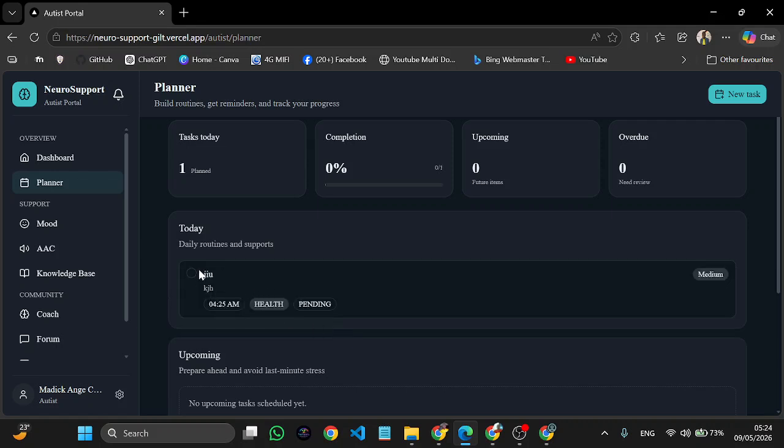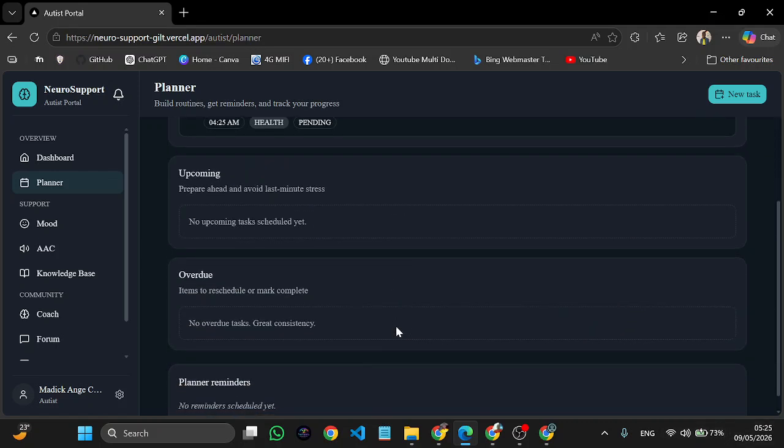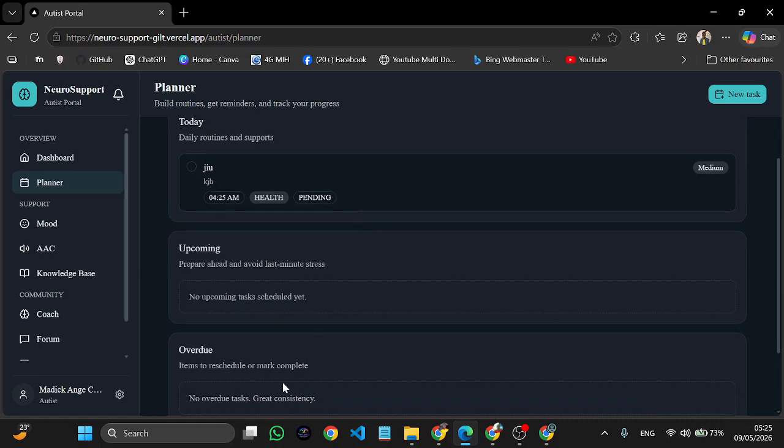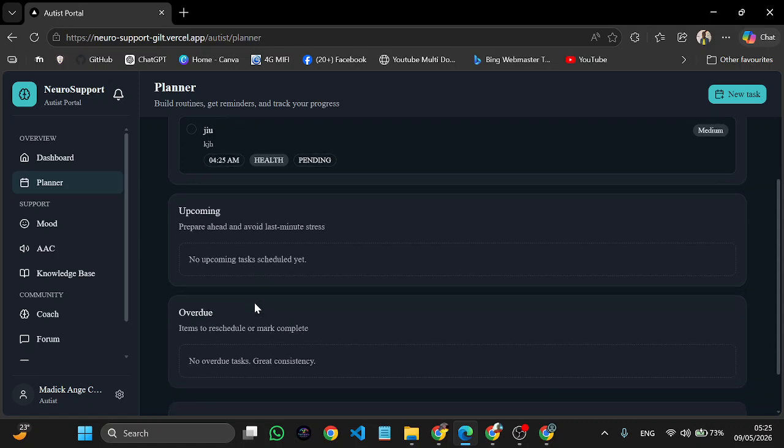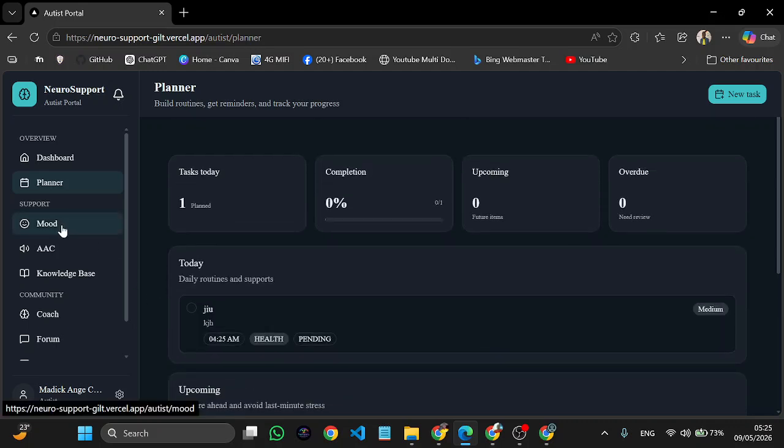Okay, this is the task here. You can mark the task as done. You can see the time, the category, and the status, whether it's pending or overdue. In 1 minute it will be overdue, so you will see the task under here. So that's how the tasks function. You can click here to select it as done.